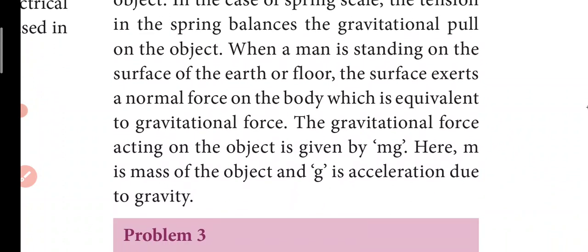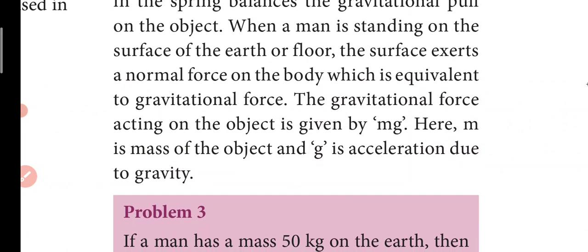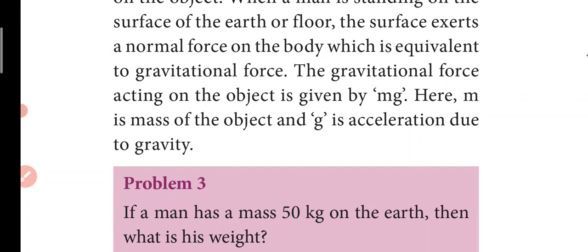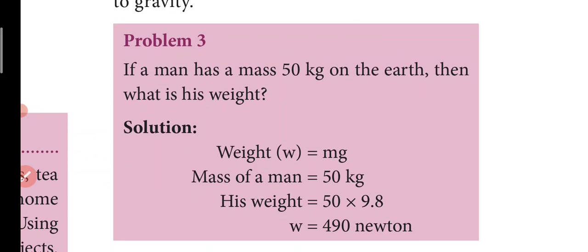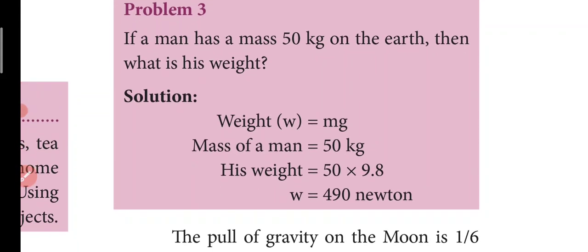The gravitational force acting on the object is given by mg. Sorry, it is not milligram, you should not say it as milligram. Here m is the mass of the object, and g is acceleration due to gravity. So you can see one problem here. If a man has a mass of 50 kg on earth, then what is his weight in newtons?